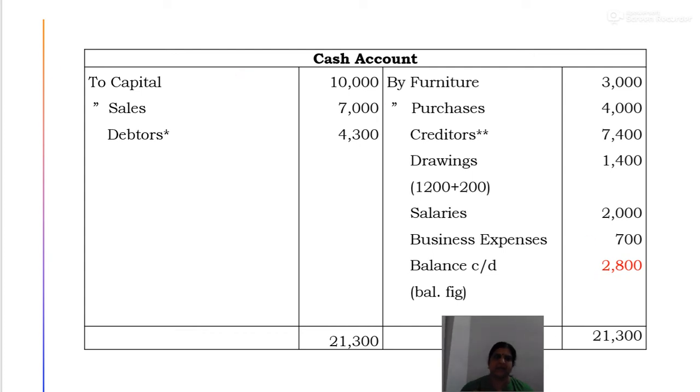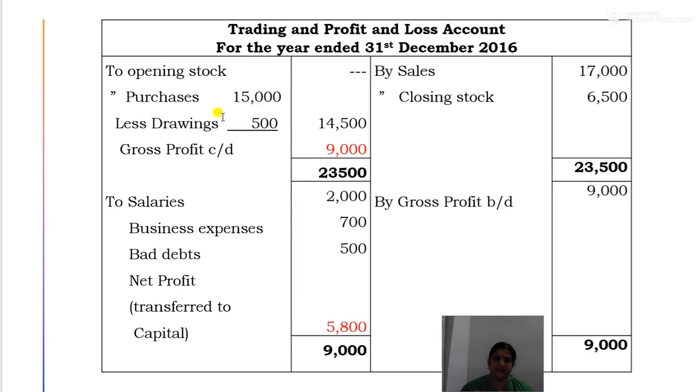Now we will prepare the trading profit and loss account and balance sheet. Okay, so first of all we prepare the trading and profit and loss account. You know the format of the trading and profit and loss account, that is, in the trading account, to opening stock, to purchases, then by sales, by closing stock. Okay, so to opening stock, there is no opening stock because he has just started the business. So there will not be any opening stock. So opening stock is nil.